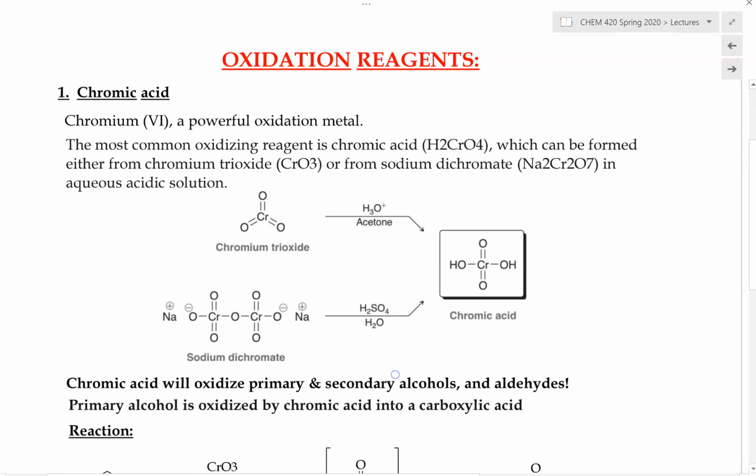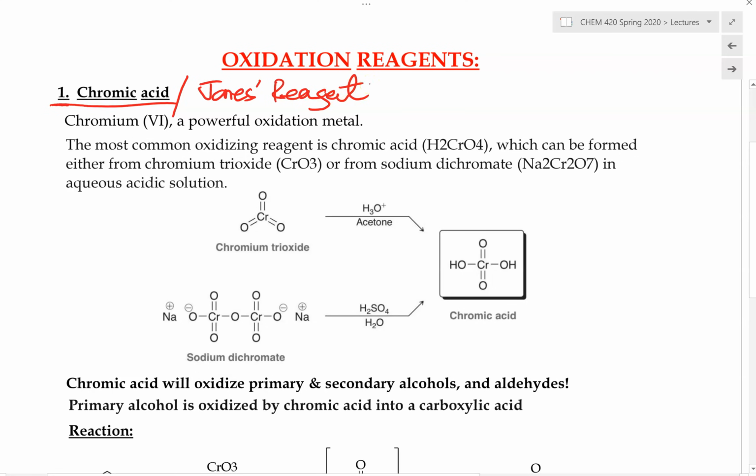So we'll be getting started with the first oxidizing agent, which is called chromic acid, or oxidizing agents involving chromic acid. This is commonly known as the Jones oxidizing agent. The Jones oxidizing agent basically involves the use of chromic acid to prepare that reagent right there. So, Jones reagent.